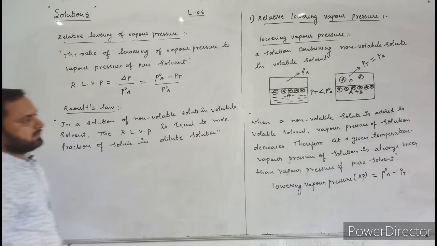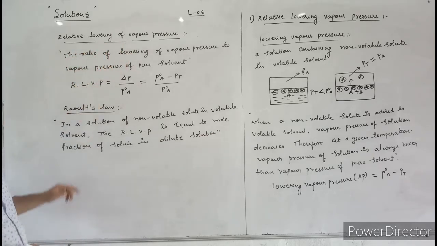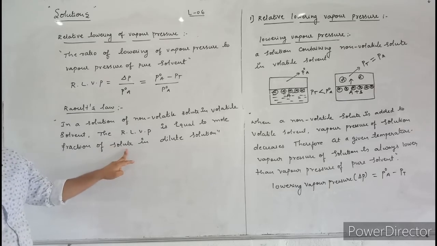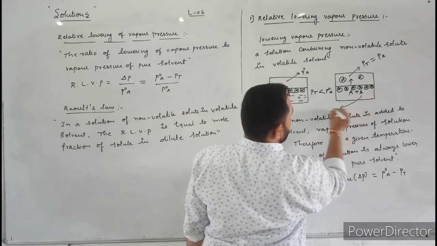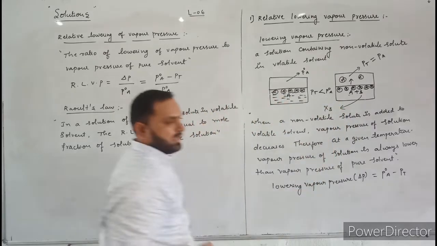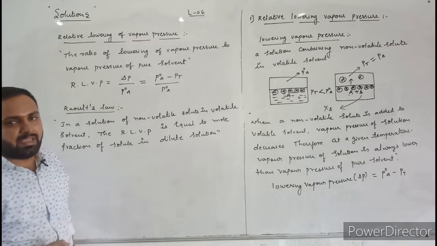This is the Raoult's law for relative lowering of vapor pressure. Here, the mole fraction of solute is denoted by what? It is denoted by Xb, because the non-volatile solute is represented by B.